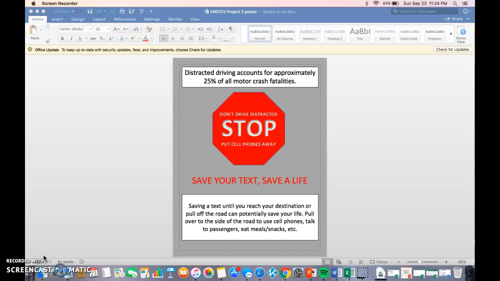I decided to put the slogan right below the design because it's the main area of focus. The slogan, "Save your text, save a life," will hopefully resonate with the reader by making them feel as though they can save a life by committing to not driving distracted.